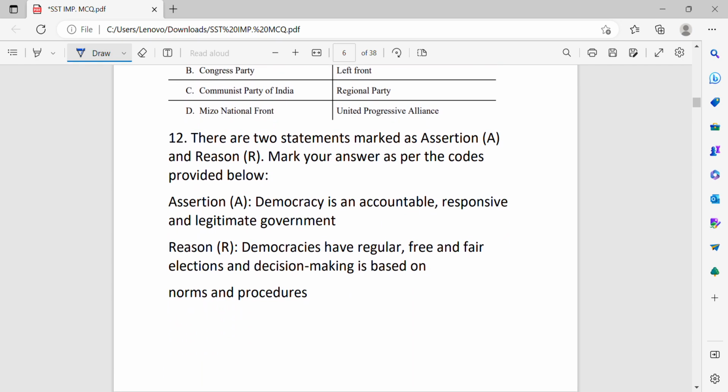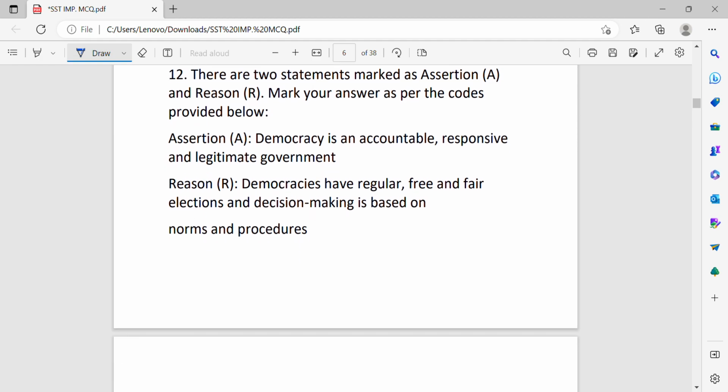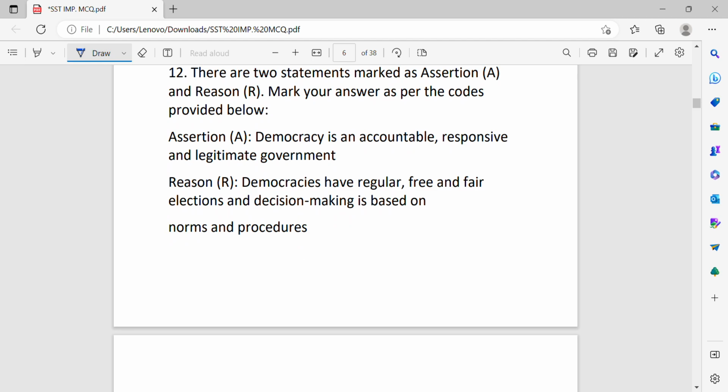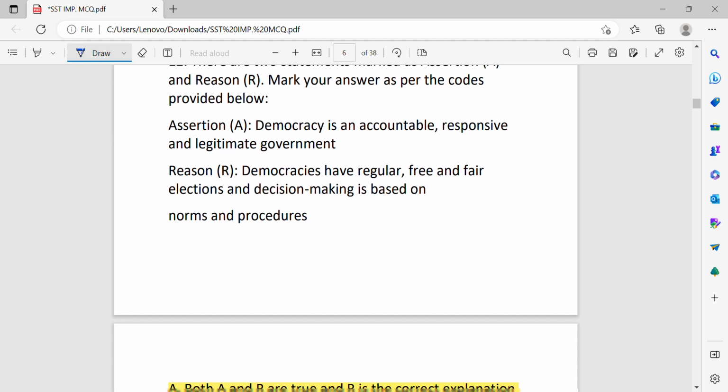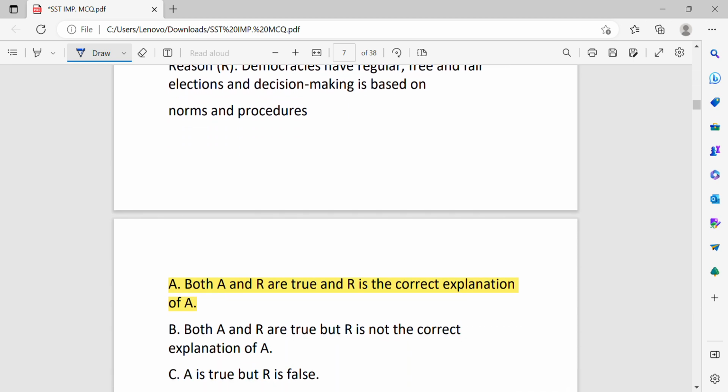There are two statements marked as assertion and reason. Choose the correct option. Assertion: Democracy is an accountable, responsive and legitimate government. Reason: Democracies have regular, free and fair election and decision making is based on norms and procedure. Both are correct and reason is the correct explanation of assertion.